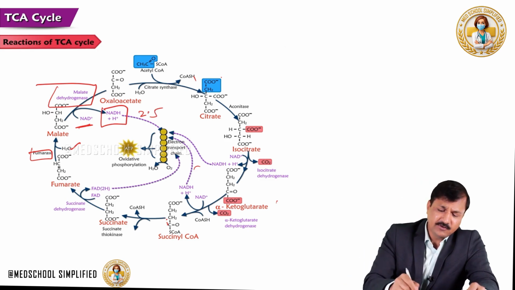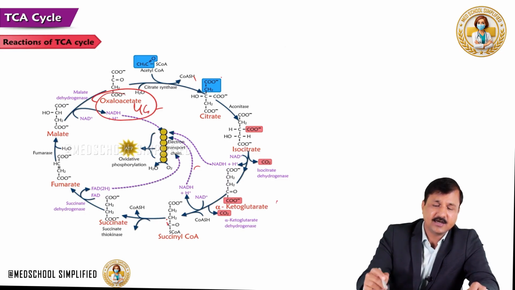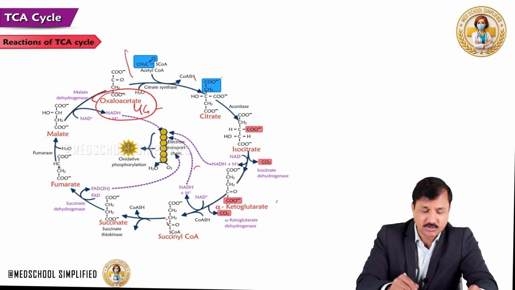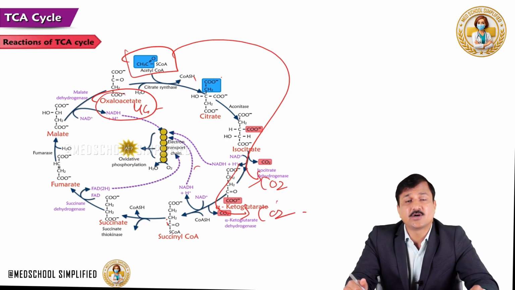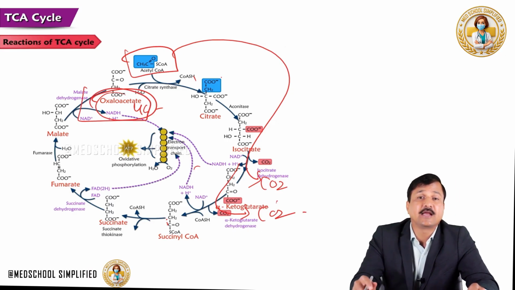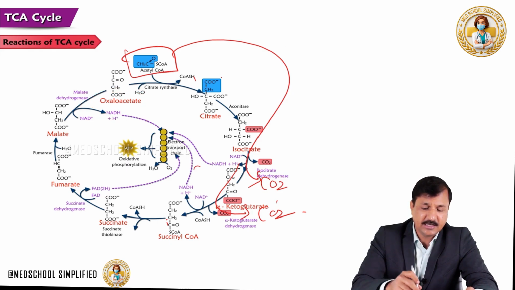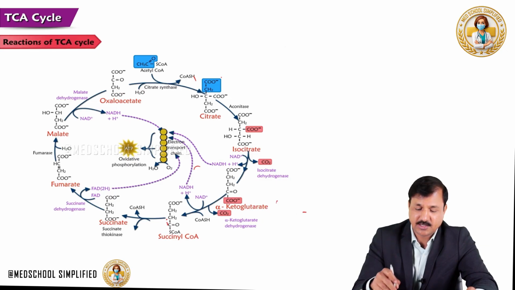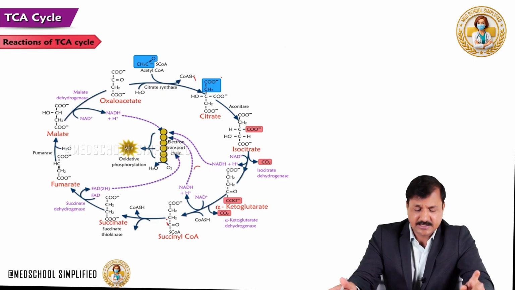So, ultimately what happens in the TCA cycle is that this 4-carbon oxaloacetate is regenerated at the end of the TCA cycle. What is actually consumed is acetyl-CoA, which releases 2 carbon dioxide molecules. So, there is complete oxidation of acetyl-CoA, while oxaloacetate is regenerated at the end of every TCA cycle. So, oxaloacetate carbons are not really consumed. It is the carbons of acetyl-CoA which are released here as carbon dioxide. That's what it's all about in the TCA cycle.